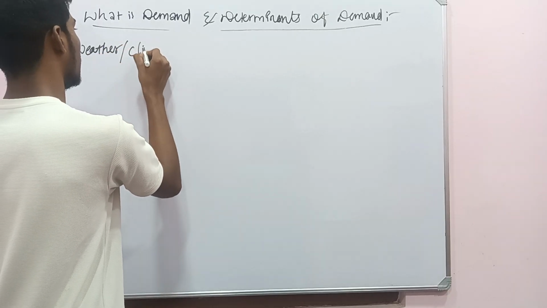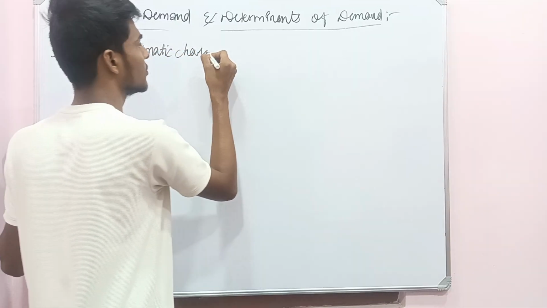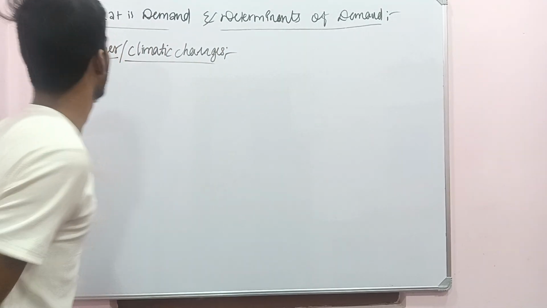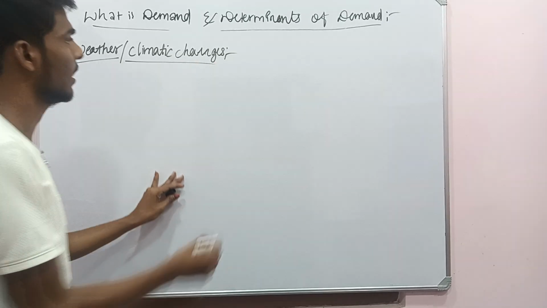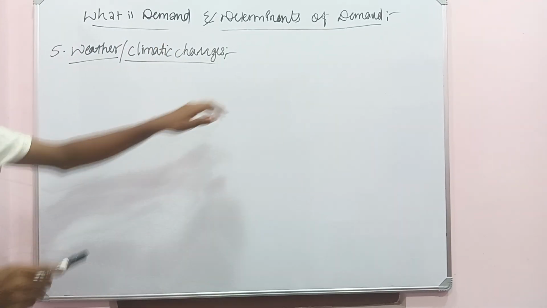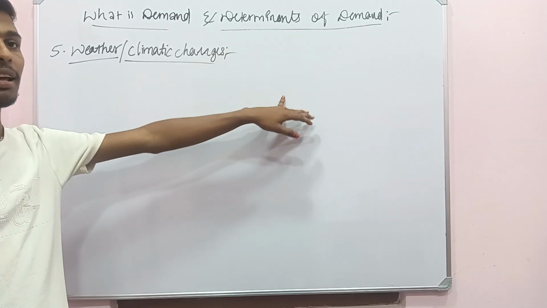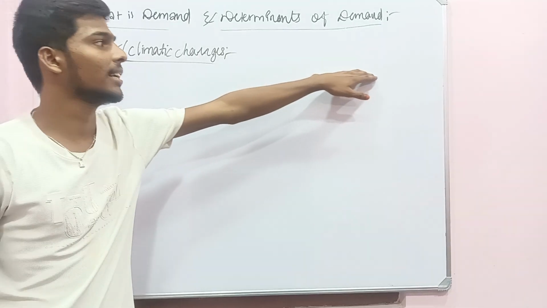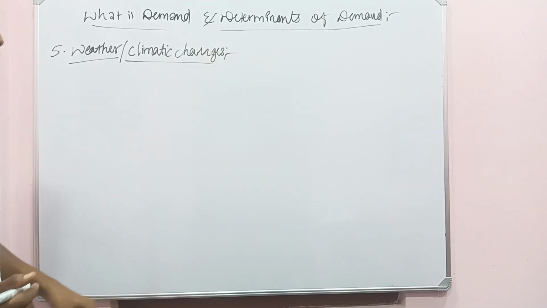Weather or climatic changes. This is another determinant, weather or climatic changes. There will be a demand for certain goods according to some season and some period of time. After that time, the demand for those goods cannot sustain for a longer period of time.